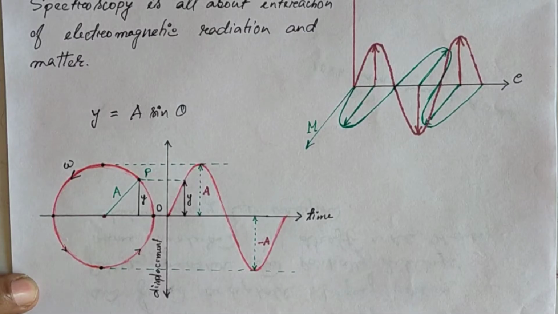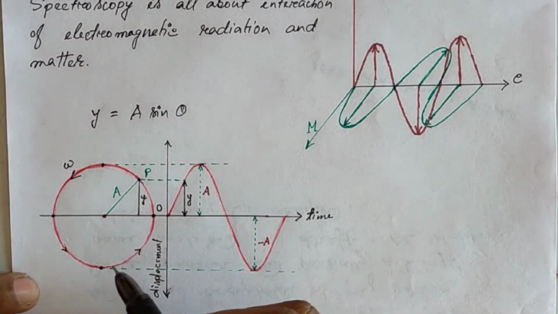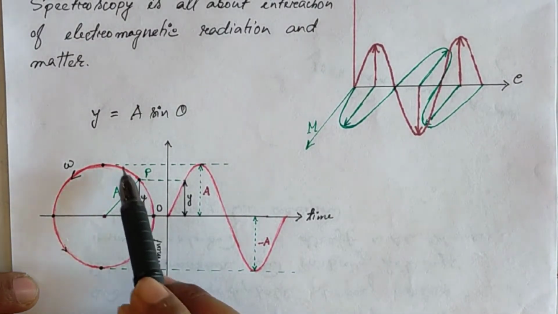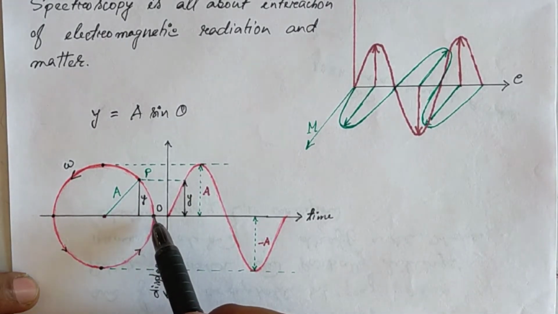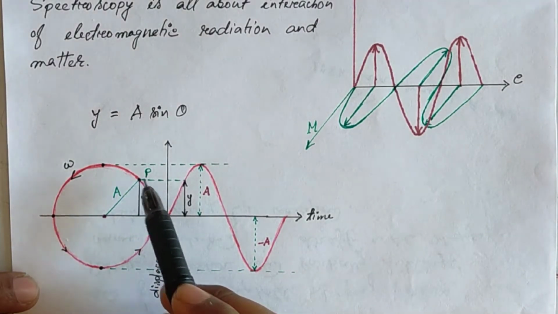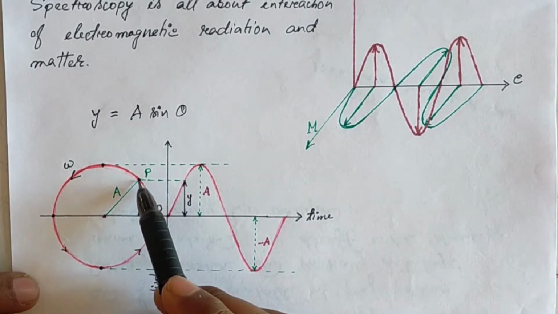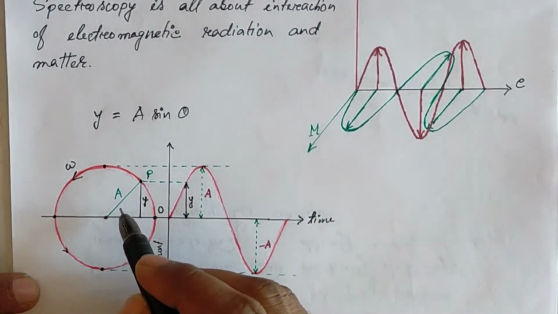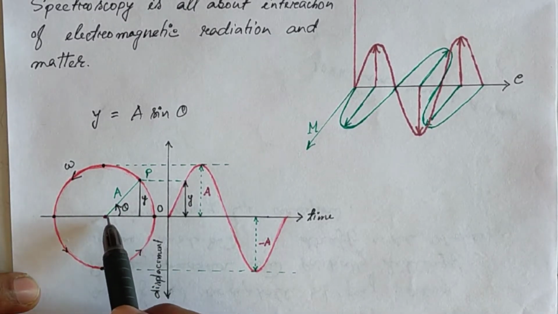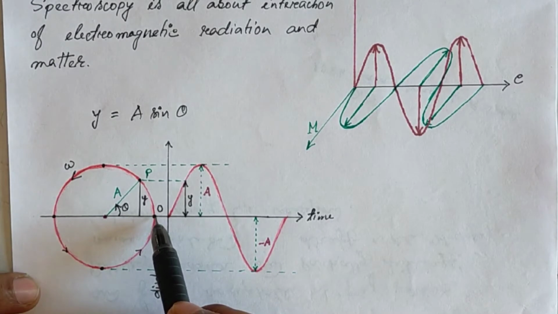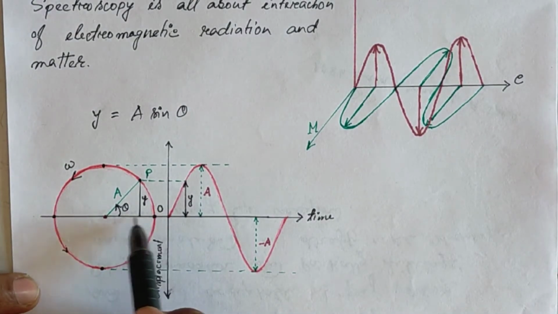To explain simple harmonic wave, let's consider one particle which is moving in a circular motion. So a particle which starts from this point O and reaches this point P. When the particle reaches this point P, there will be an angle theta. And when the particle is at this point O, there will be no displacement.